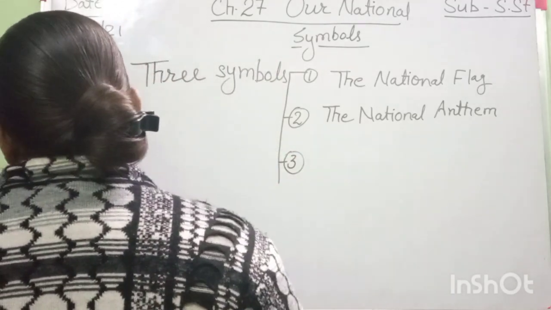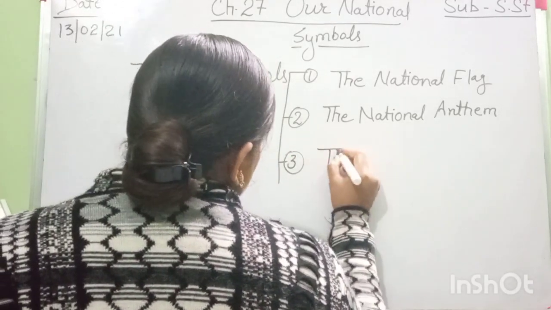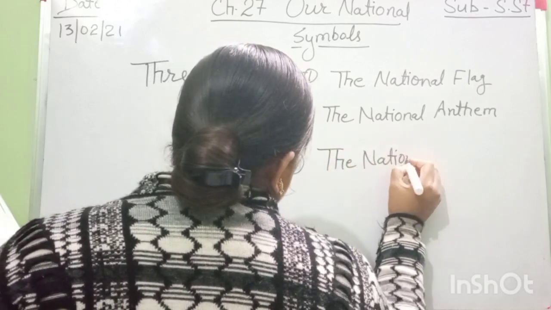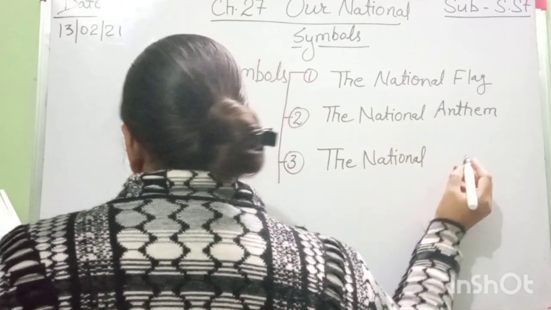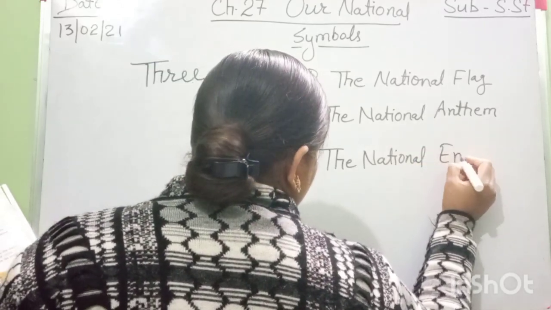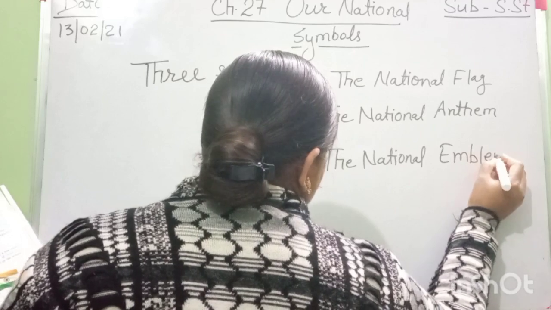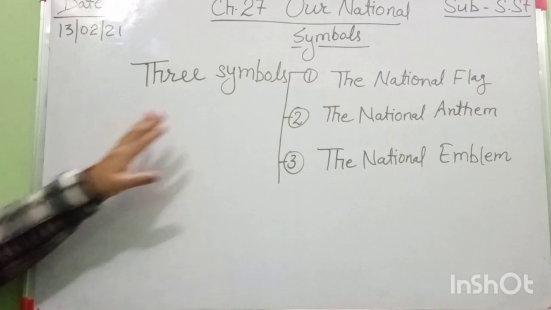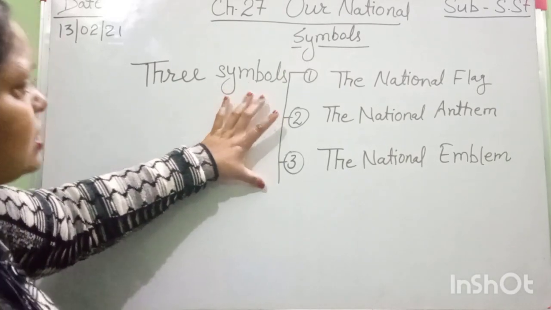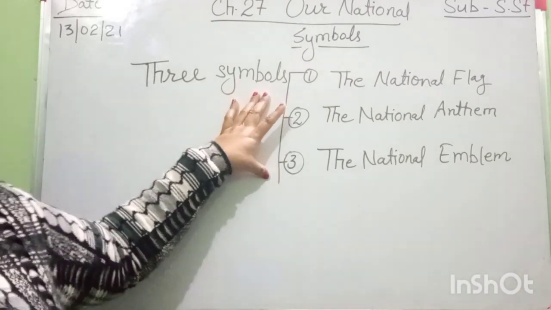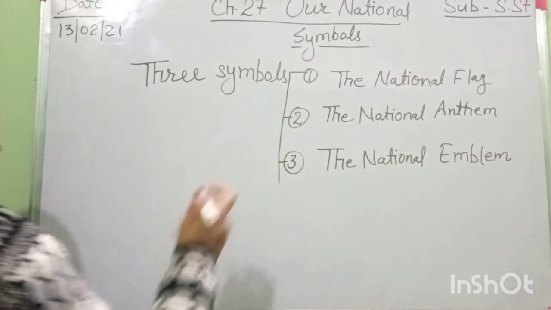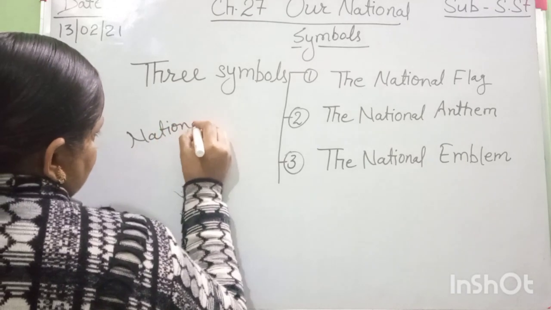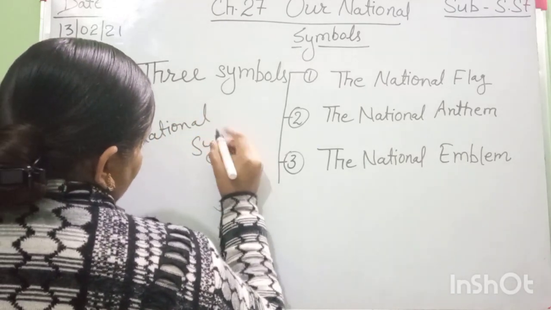In the previous class I told you. The next is the national emblem. These three symbols are called our national symbols. I am also writing the national symbols here.